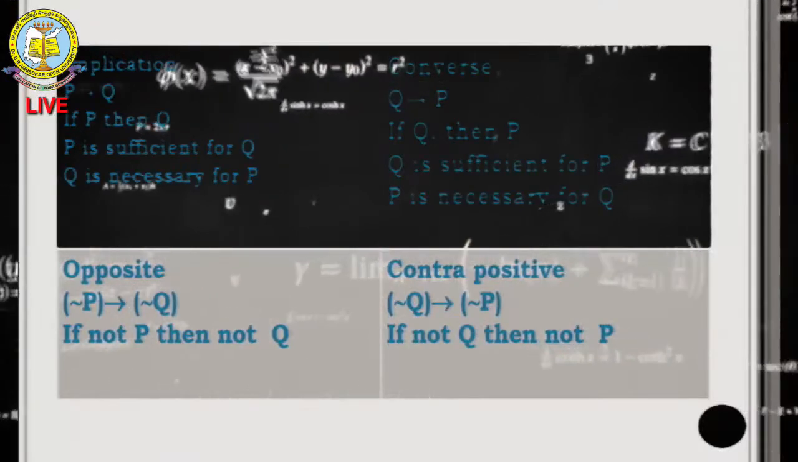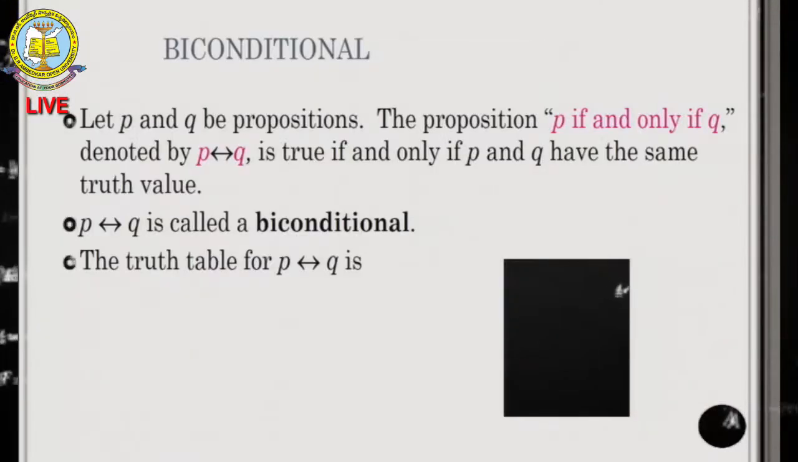When P if and only if Q is true: if they have the same truth values, that means whenever P is true, Q is true, then P if and only if Q is true, and both P implies Q and Q implies P hold. If P is false and Q is false, then P if and only if Q is true. So if both of them have the same truth values, it is true.